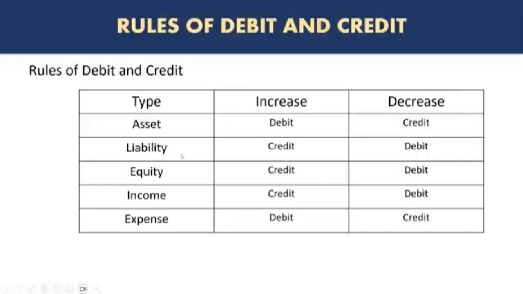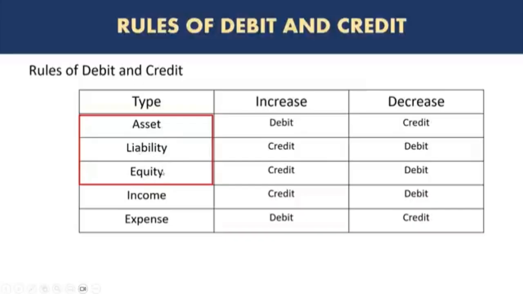Okay. Liability, equity, and income are actually opposite of assets and expenses. So in case of liability, when the liability increases, or equity or income increases, there is a credit, and when they decrease, there is a debit. And expense actually follows the same logic as assets. So assets and expense have similar debit and credit response, while liability, equity, and income also have similar but opposite to asset and expense.